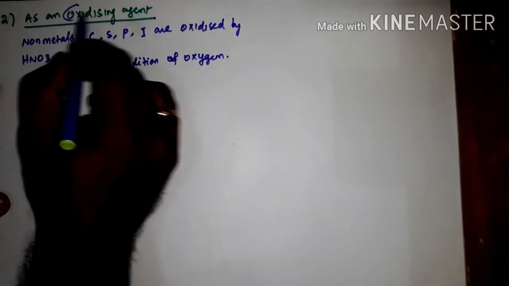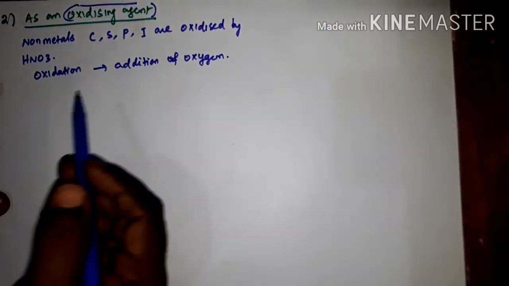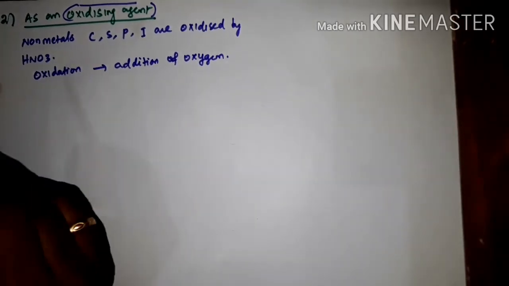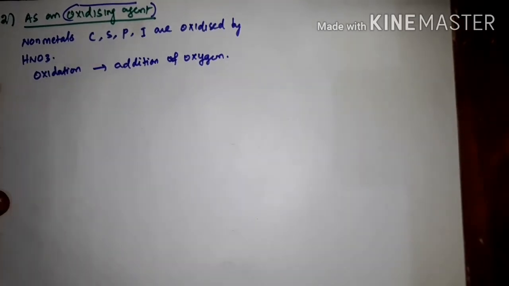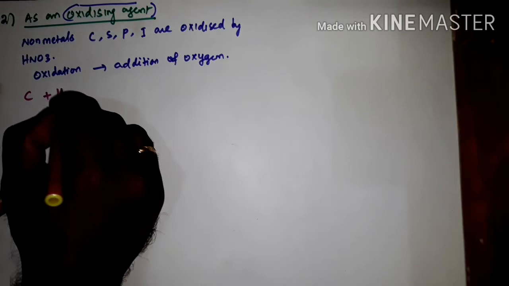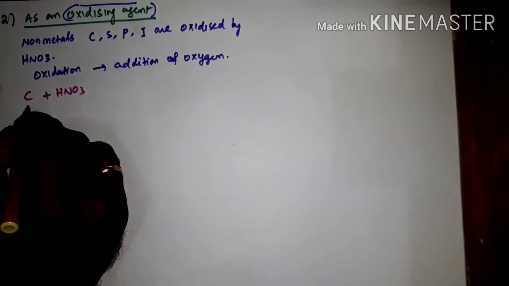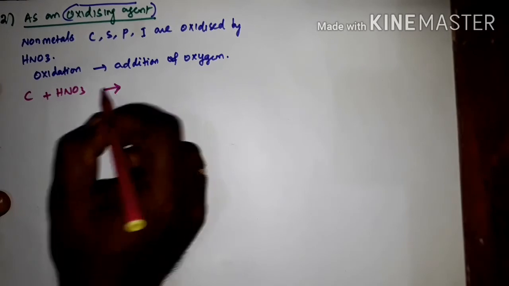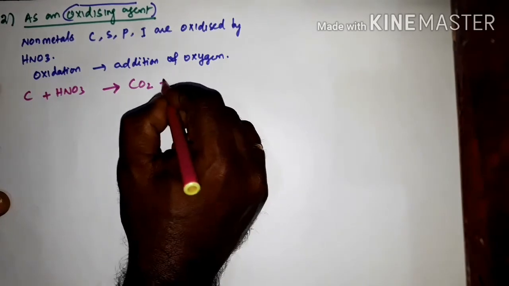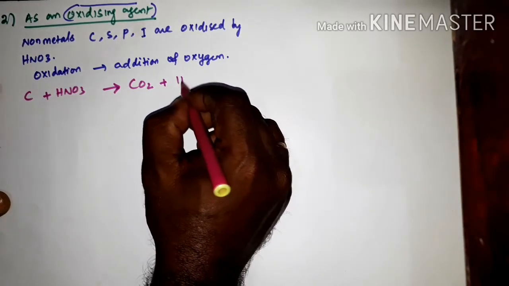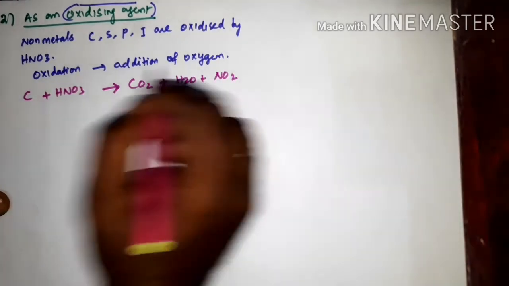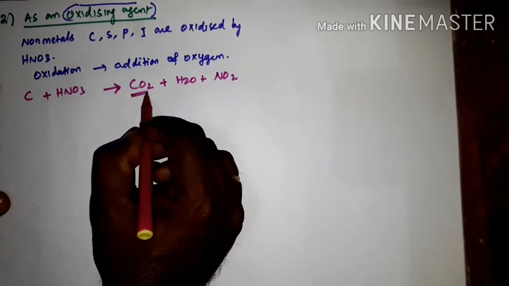So what does the oxidizing agent do? It will oxidize the substance. It will supply oxygen to that substance. See the reaction. Carbon plus HNO3. Here carbon is alone. It will oxidize it, it means oxygen will be added to the carbon. So it will convert into carbon dioxide plus water plus nitrogen dioxide.